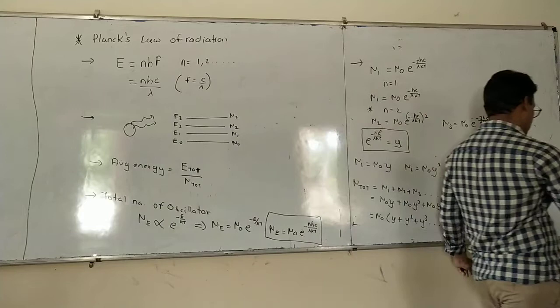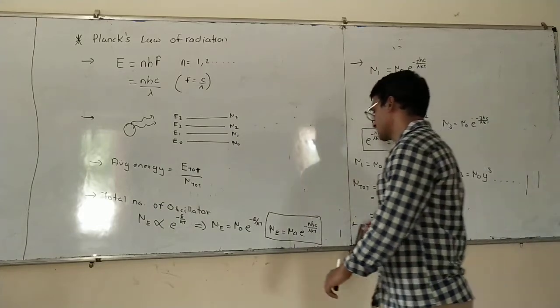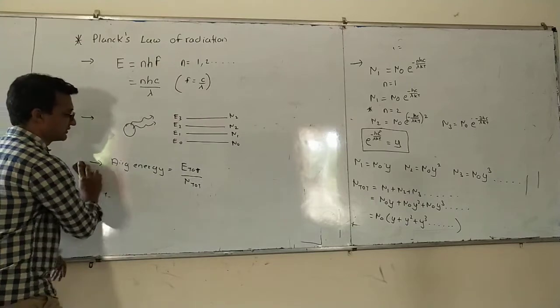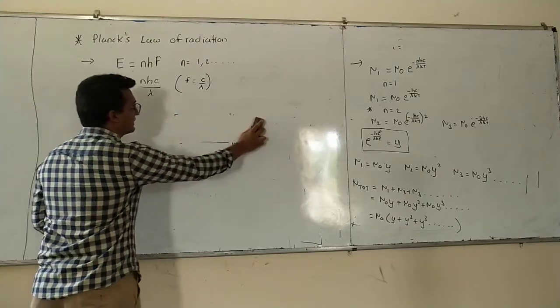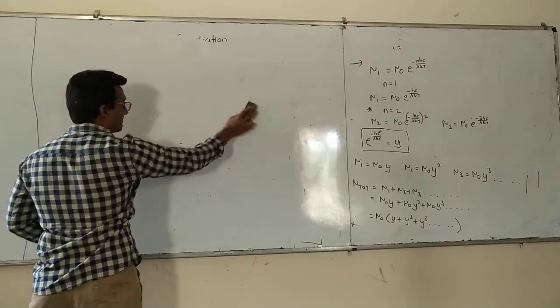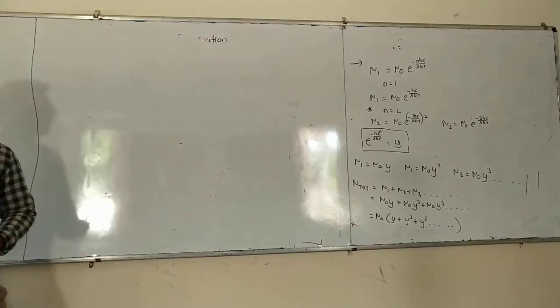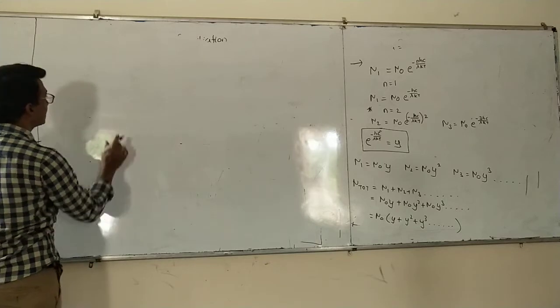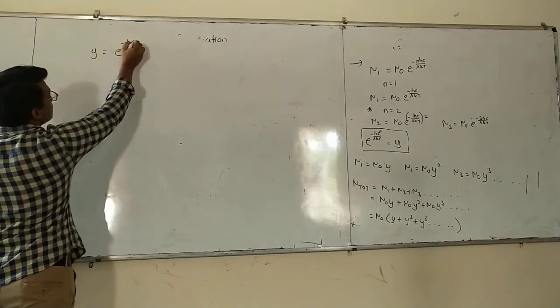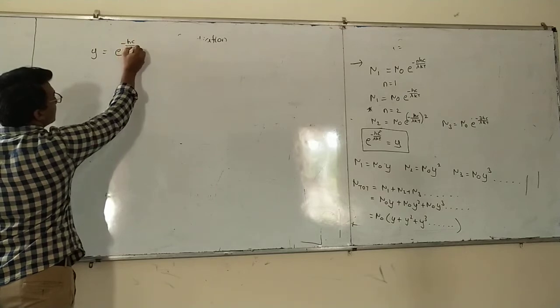Now see, this is a series of which we can easily find the final value. But what we have to remember is that we have taken y equal to e raised to minus Hc divided by lambda kt.